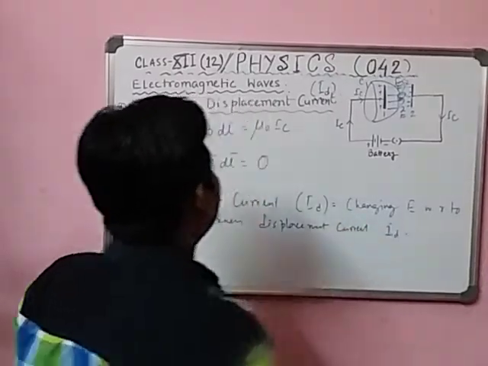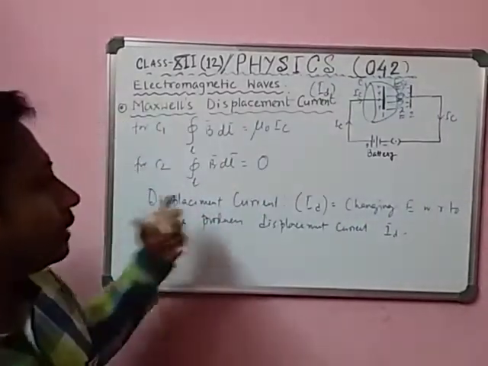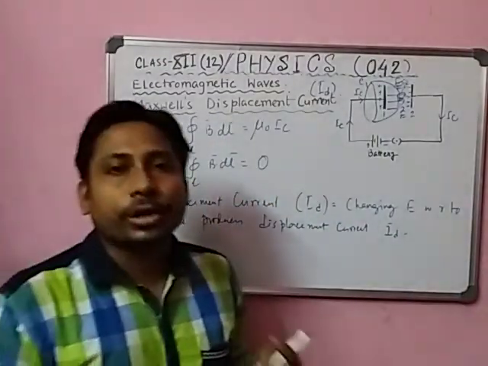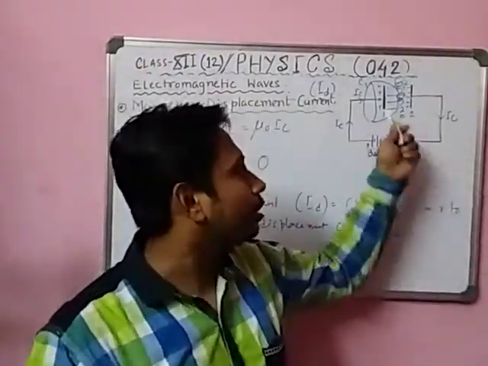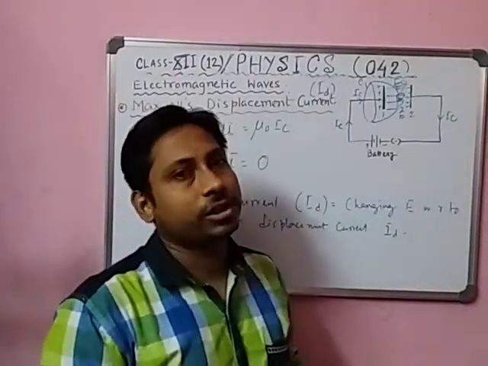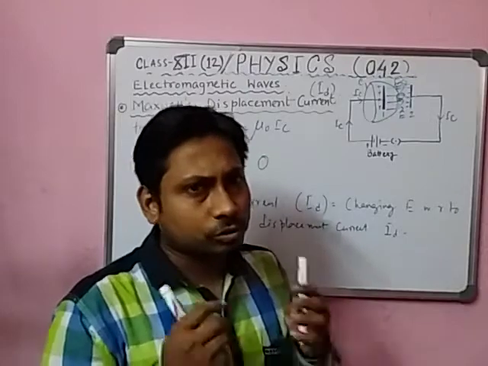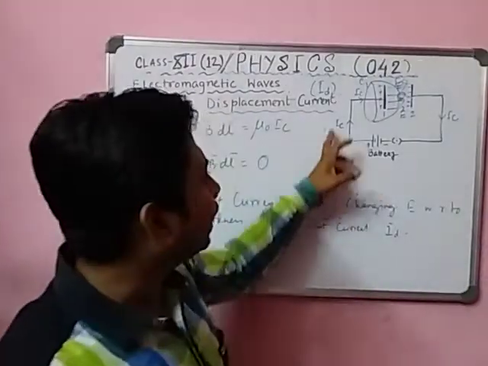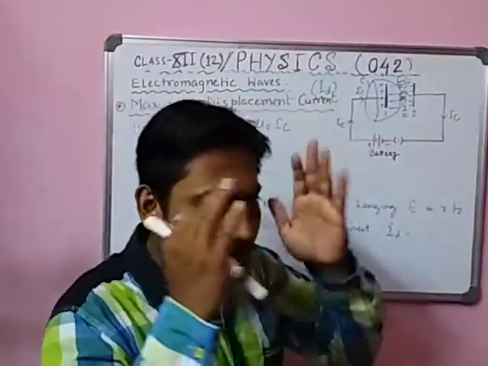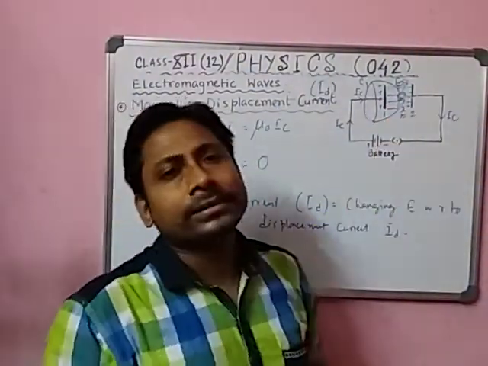Why ID? Because the changing electric field also produces the magnetic field, and a changing or varying magnetic field always produces current. So students, now you know there is conduction current, and between the plates the current name is displacement current.